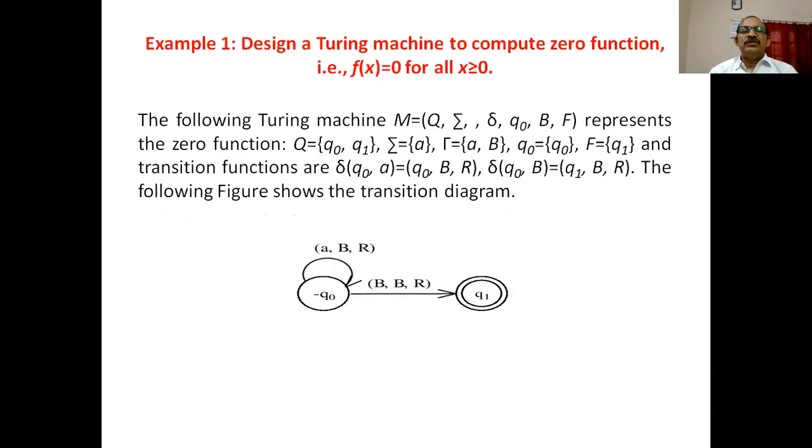This is a transition diagram. You all know how to construct a transition diagram. Here you can see the machine in initial state Q0. If a is encountered, it converts a into B and moves in the right direction. If the string becomes empty, it reads B, replaces this B by B and moves in the right direction. And the machine goes to the final state and halts. Is it clear?